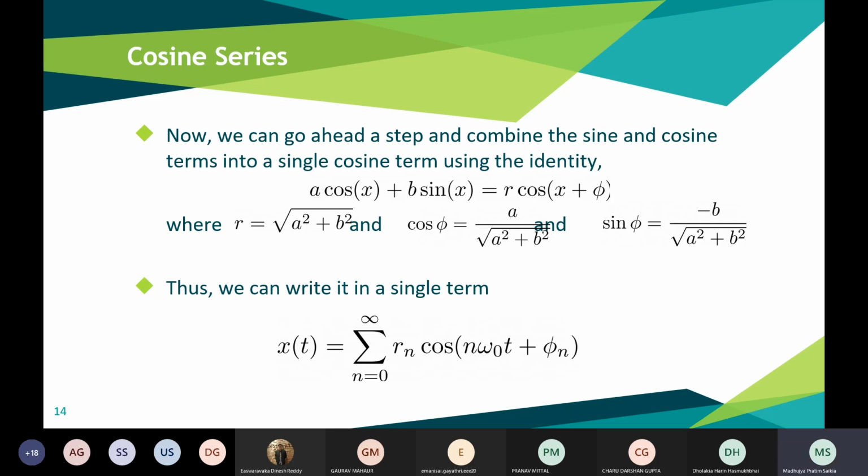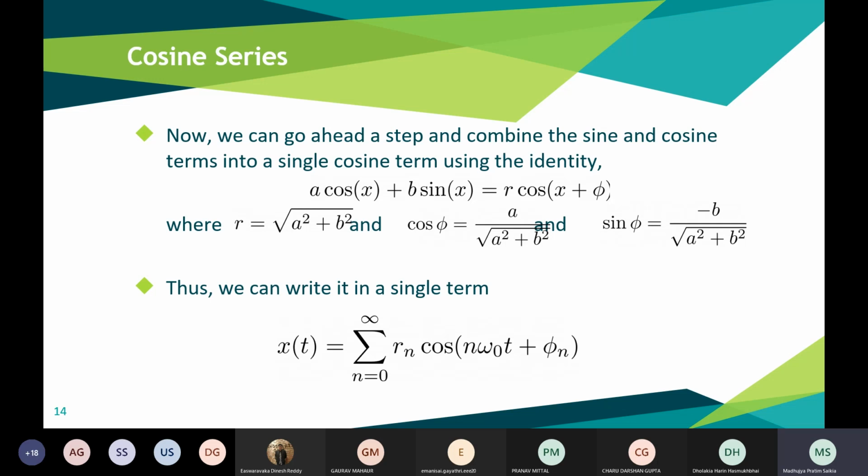Now, we have learned how a function can be represented as a sum of sines and cosines. You have learned this during GE, right? A cos x plus b sin x can be represented as r cos(x plus phi), where r is equal to root over a square plus b square, cos phi is equal to a by root over a square plus b square, and sin phi is equal to minus b by root over a square plus b square.